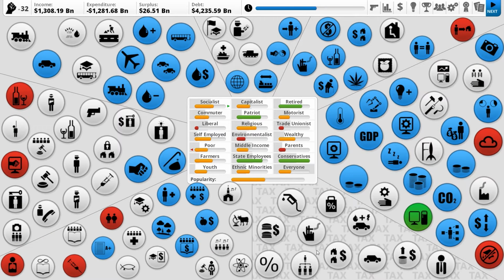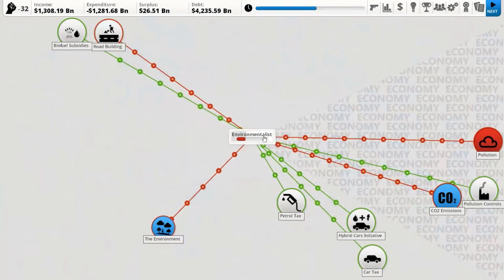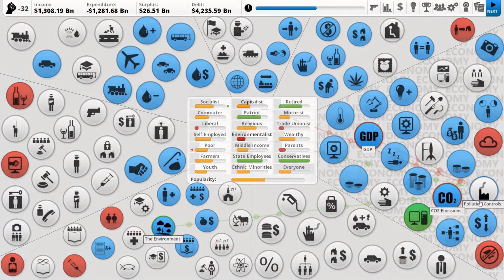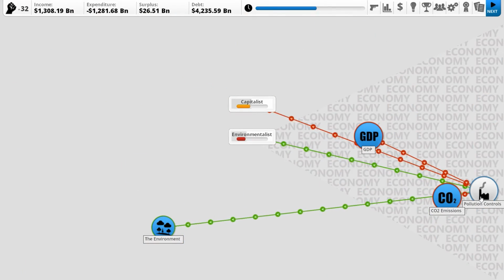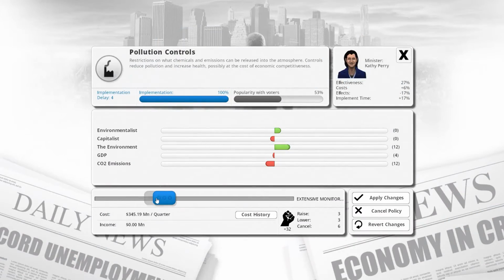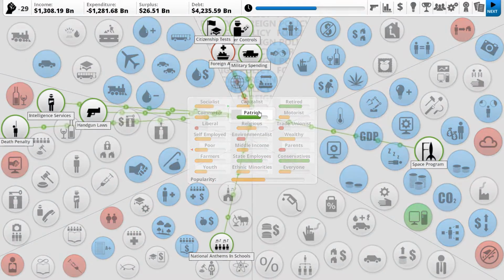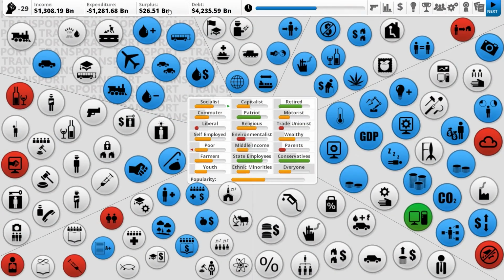I think maybe we just want to try and increase environmentalists, make them like us. Maybe some strict pollution controls. Capitalists won't like it, but I think it might be the way to go. And just go really high on pollution controls. It lowers our GDP, which is alright. CO2 emissions go down, and the environment goes up. I think that's maybe where we want to go with that. Also, surplus. Making money.